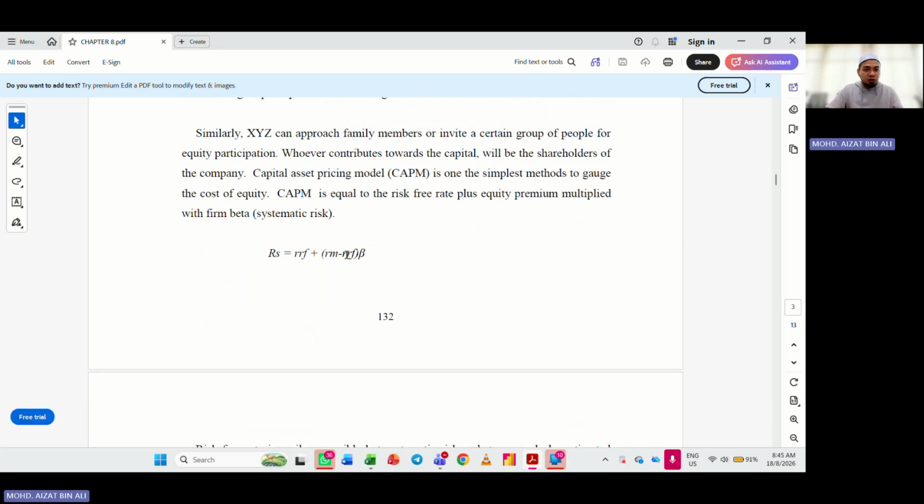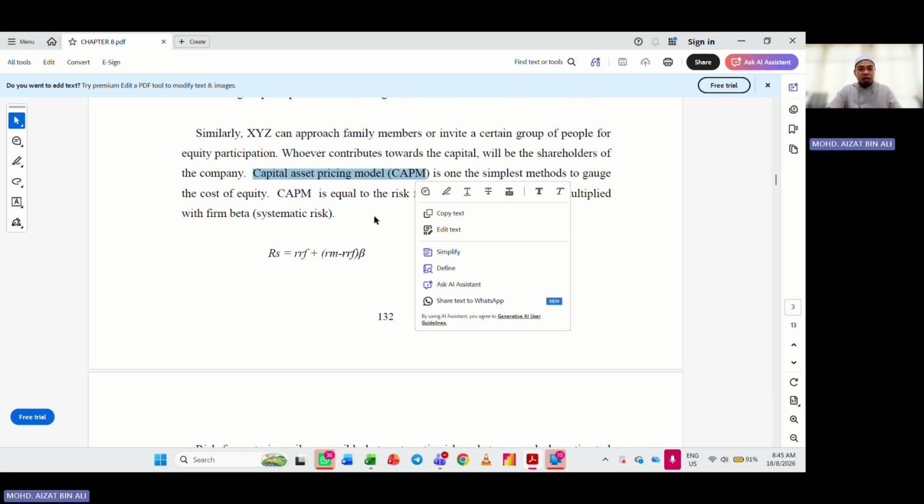This is the first formula that we have. This is what we call CAPM, the capital asset pricing model. What is the use of CAPM? CAPM is used to measure the cost of equity.